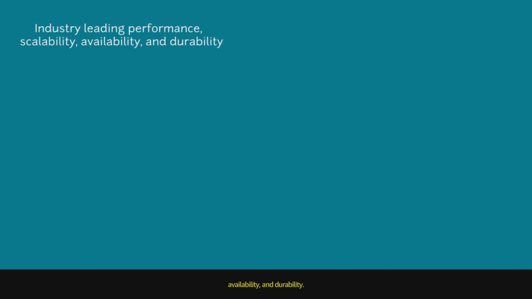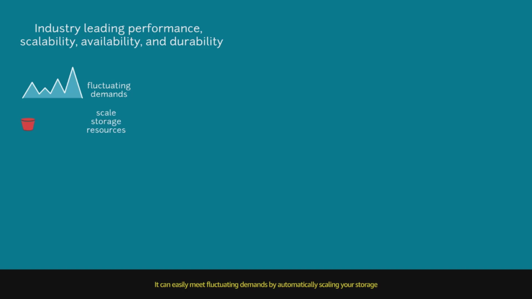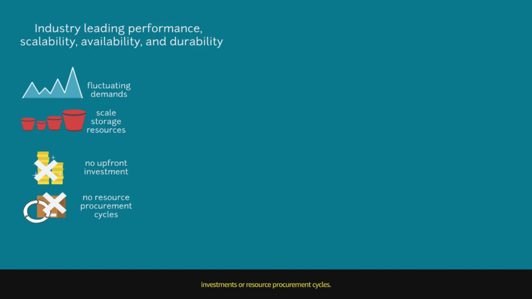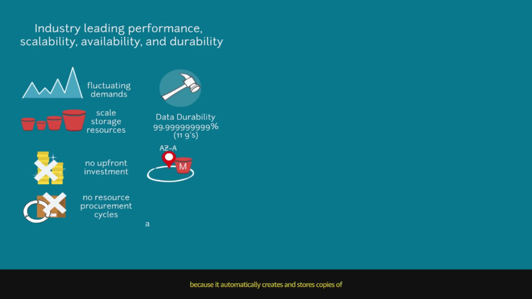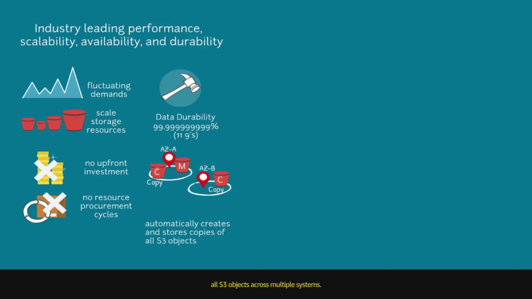Amazon S3 offers industry-leading performance, scalability, availability, and durability. It can easily meet fluctuating demands by automatically scaling your storage resources up and down without upfront investments or resource procurement cycles. Amazon S3 is designed for 11 nines of data durability, because it automatically creates and stores copies of all S3 objects across multiple systems. This means your data is available when needed and protected against failures, errors, and threats.